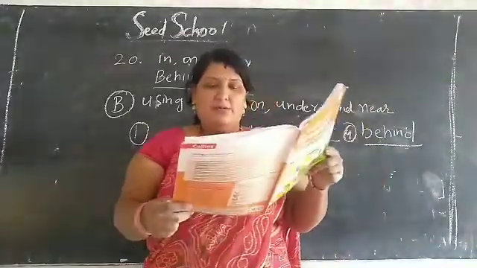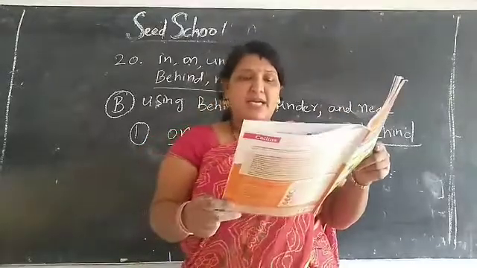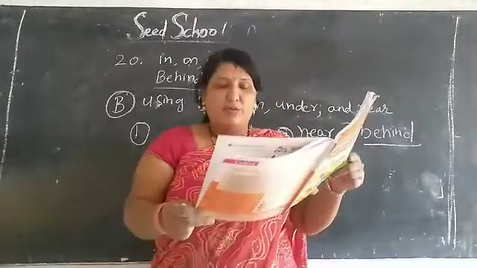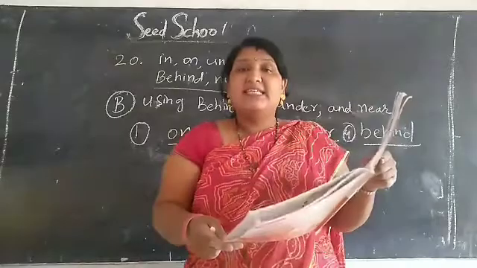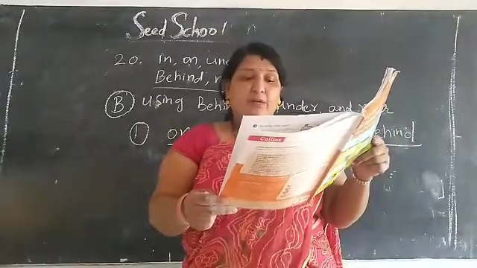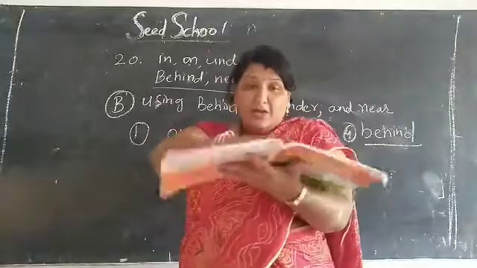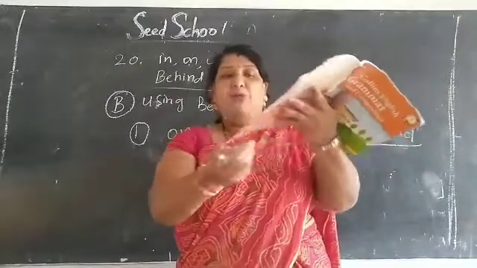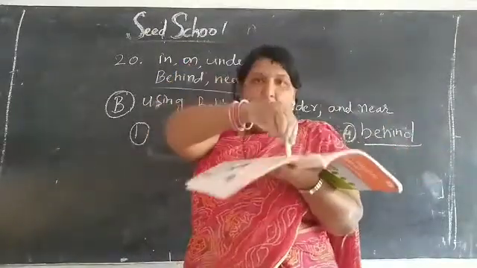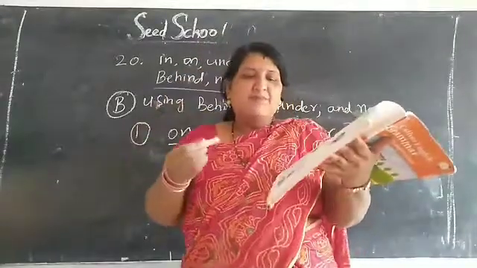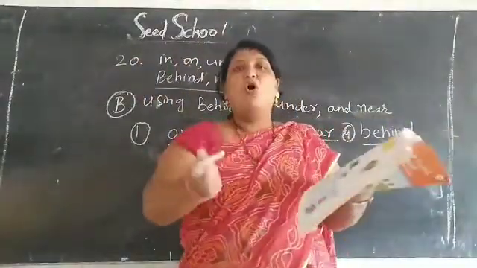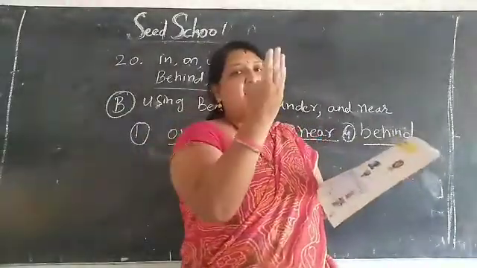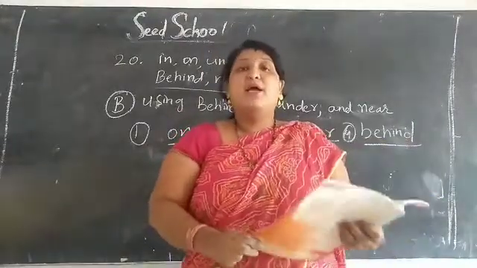Okay? Now repeat, children, everyone once repeat after me. The cat is on the table. The dog is under the table. See, children, the picture. The dog is under the table. The toy is in the box. The table is near the window. The girl is behind the curtain.